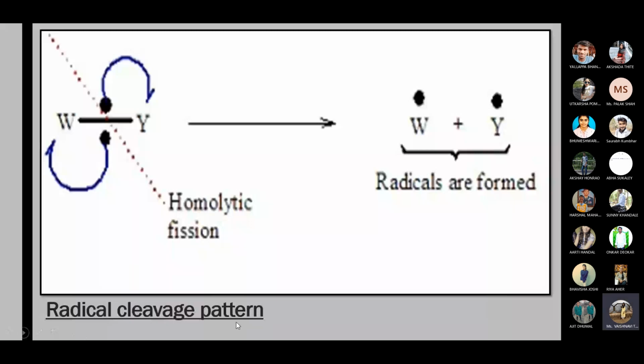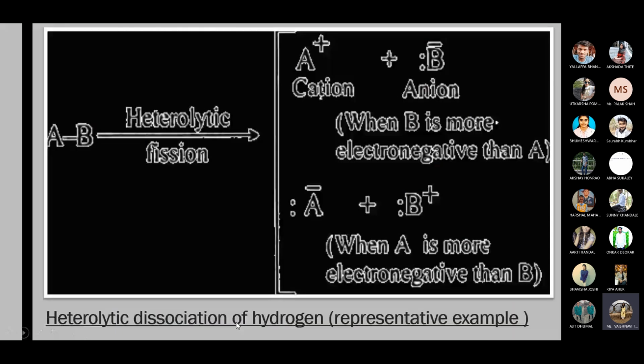This is for heterolytic fission. The third type of dissociation of hydrogen is heterolytic fission. This is the representative example. A and B are taken for explanation. When the species AB undergoes heterolytic cleavage, hetero means different, homo means same, hetero means different. So different